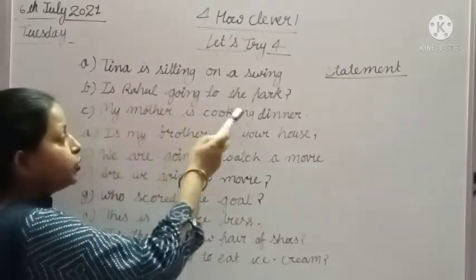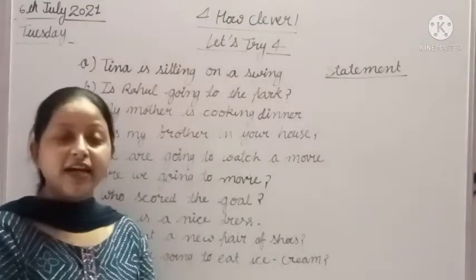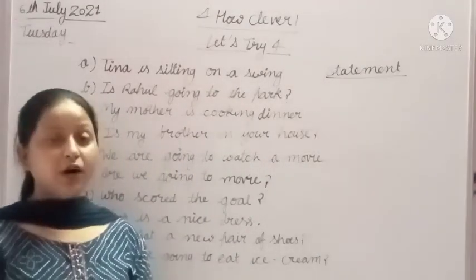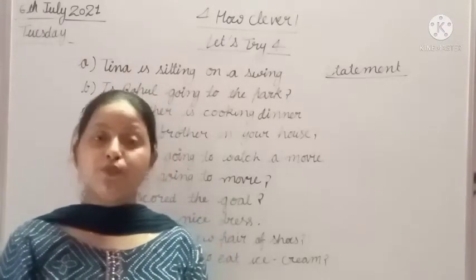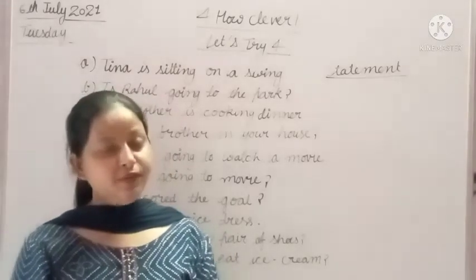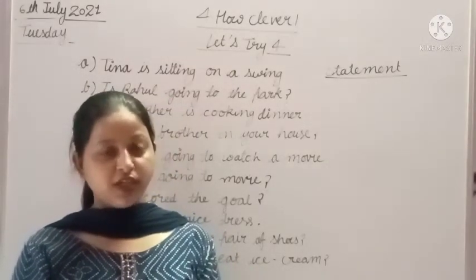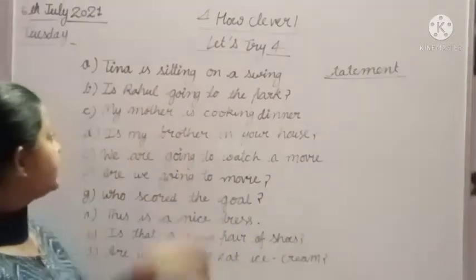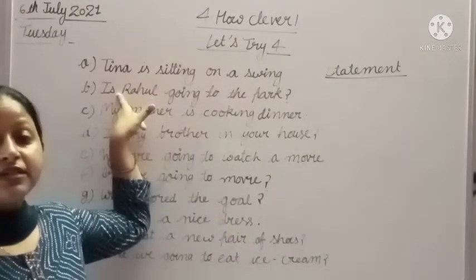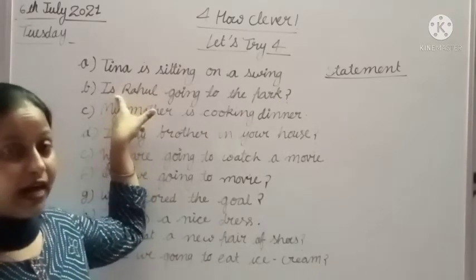Now we will read the next one. Is Rahul going to the park? Yes students, I have told you about it. Sometimes we start a question with a helping verb, or sometimes we start a question with a question word. But here is a helping verb. Is is a helping verb.